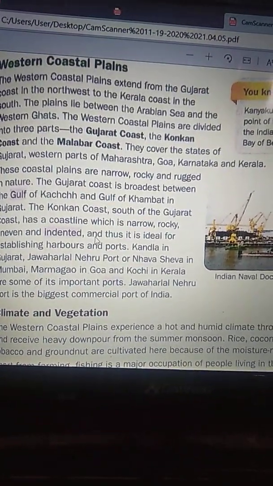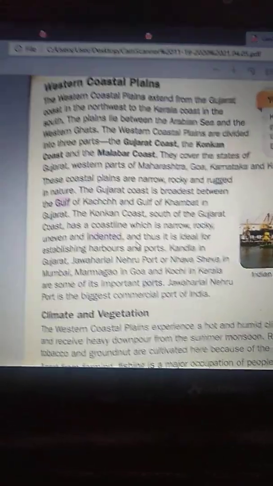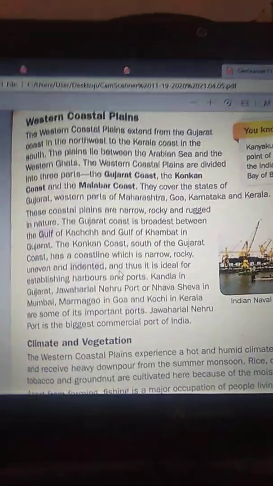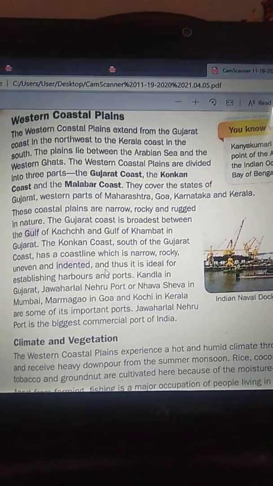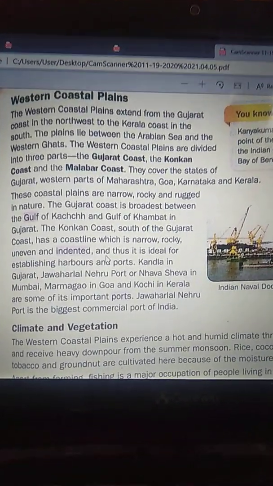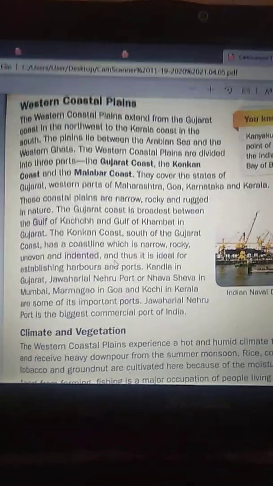So it's not flat; it's uneven and indented.